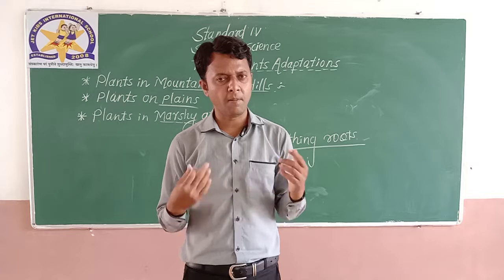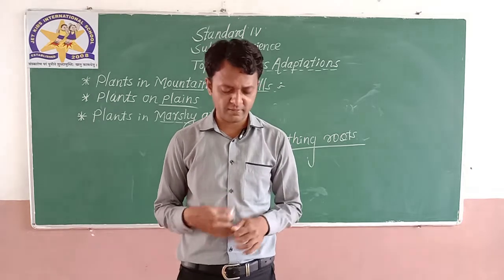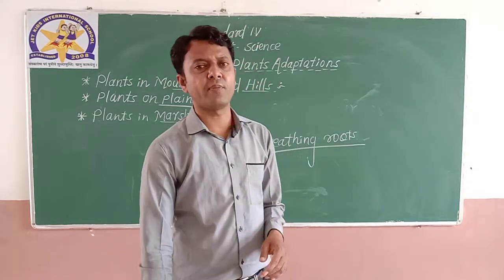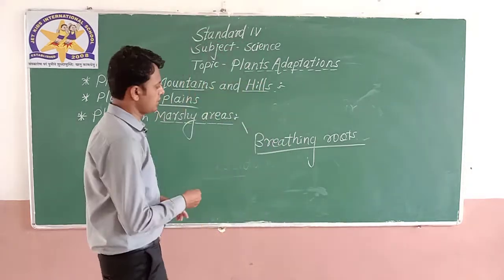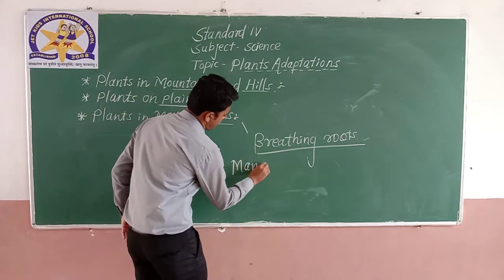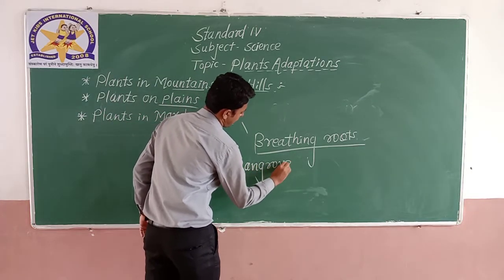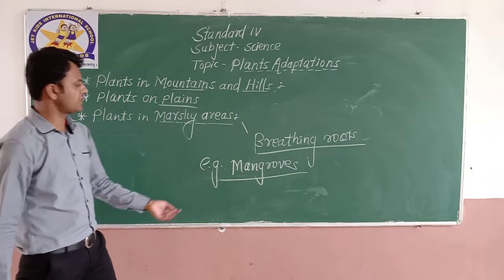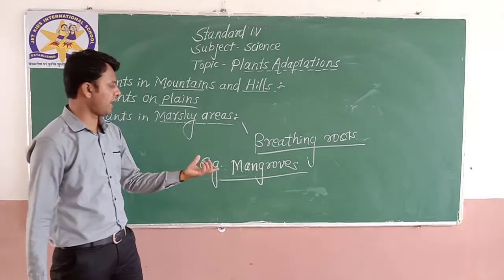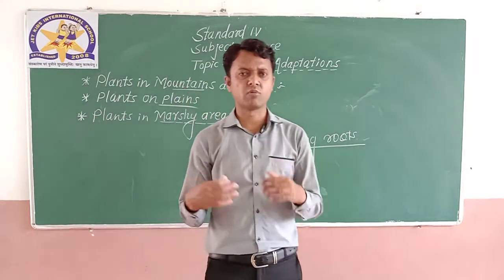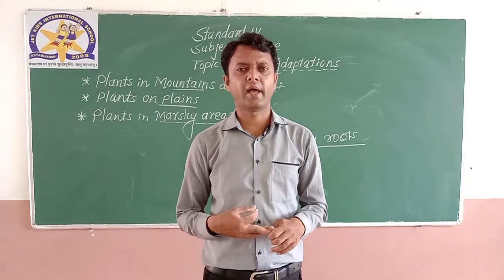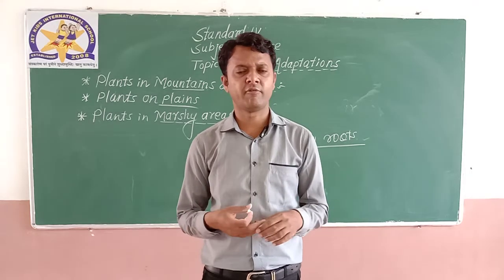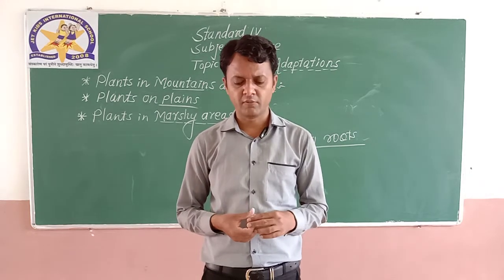So these plants are called breathing roots plants. An example of such a plant is the mangrove. The mangrove plant has breathing roots coming out of the ground, with wet and sticky soil there, and the land surface is covered with water.